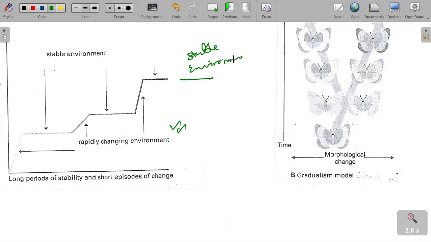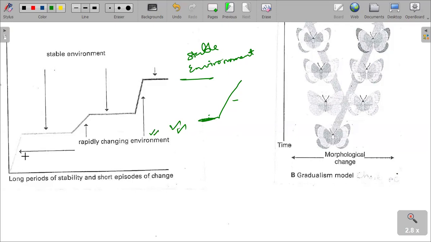It shows a time of stable environment. And then when the graph accelerates, the stage of acceleration, which can be shown by a movement, as is being shown here, it is showing a rapidly changing environment.